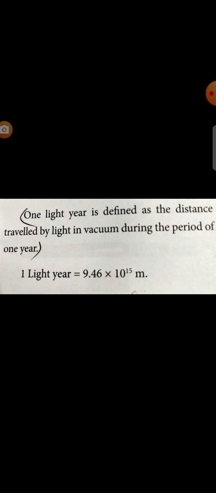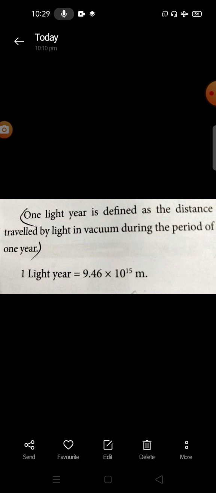1 light year is defined as the distance traveled by light in vacuum during the period of 1 year. 1 light year is equal to 9.46 into 10 power 15 meter.